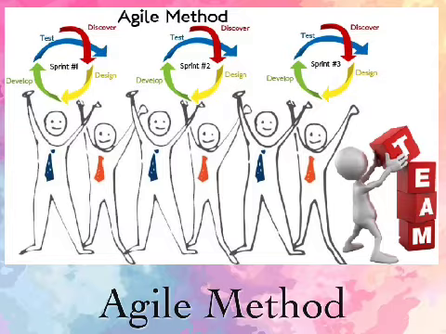Likewise, we have seen we have to opt for customer collaboration rather than contract negotiation, and we should also look into providing better working software than working on comprehensive documentation, and we should opt for responding to change rather than following a strict plan. So we have seen these 4 as the Agile Manifesto, based on which the entire agile development principle is built.